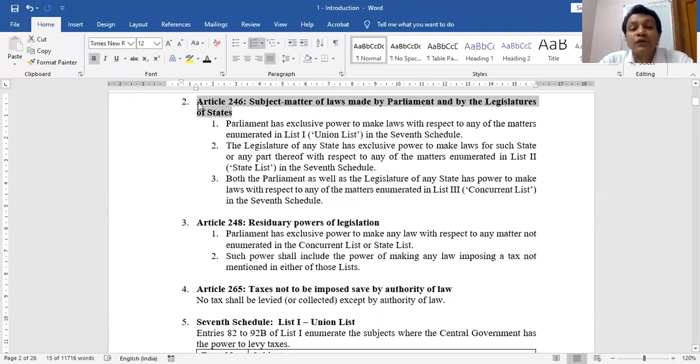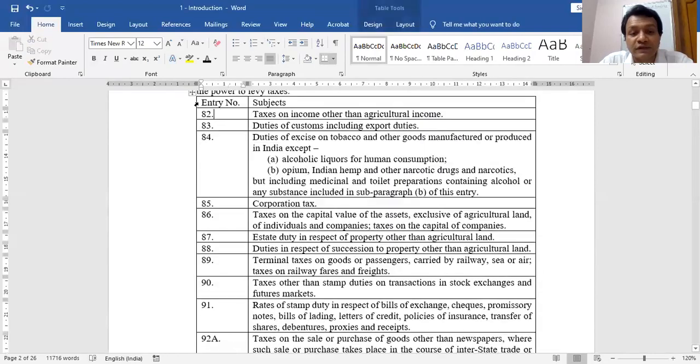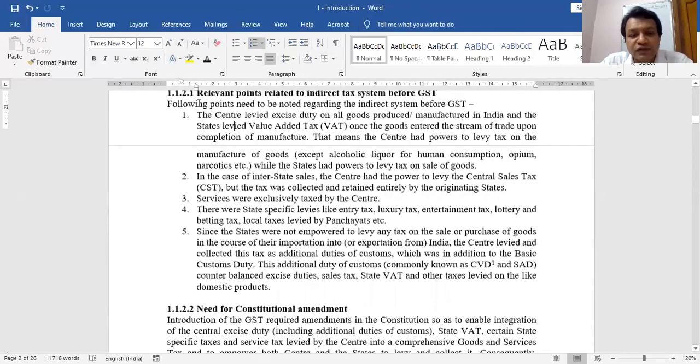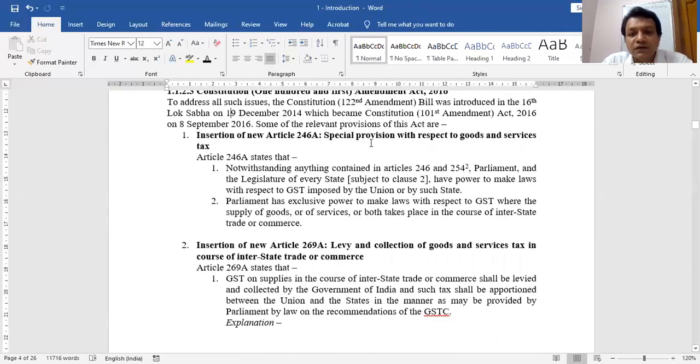For list 1, the union government has the power. For list 2, the state government has the power. For the concurrent list, the state as well as the union has the power. Now what is mentioned in article 246A? It says it does not matter what 246 and 254 say. Parliament as well as the state have the power to make laws with respect to GST. That's it. So now it has been bypassed.